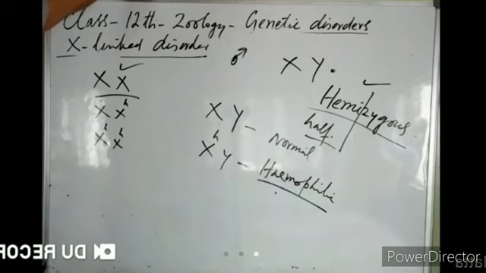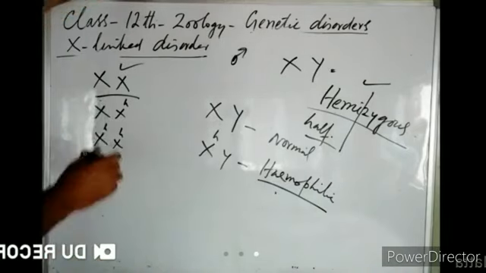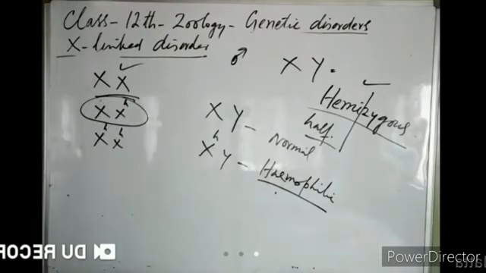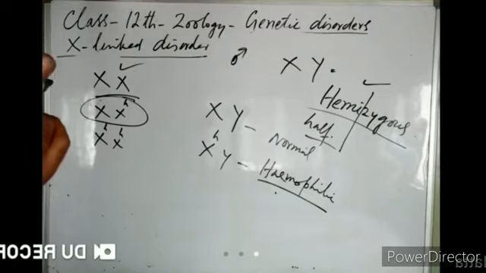So you can see here, a male is never a carrier for hemophilia. A female was a carrier. Here a female can be a carrier for hemophilia, but a male can never be a carrier for hemophilia. Why can a male never be a carrier? Because he has got only one allele.